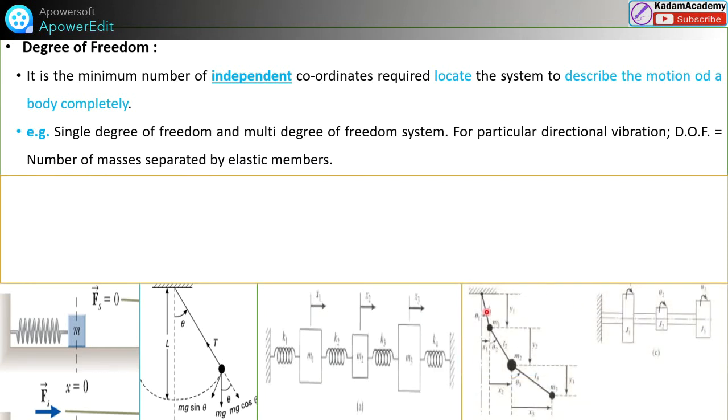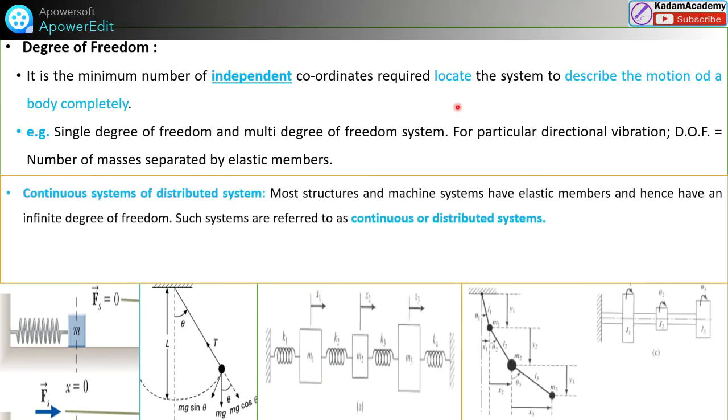Similarly here, for this pendulum having 3 balls, we define theta 1, theta 2 and theta 3, 3 rotational angles, which will give 3 degrees of freedom. 3 rotors are there. It will also require theta 1, theta 2, theta 3, the rotational motion, which gives the independent coordinates that are required to locate the system.